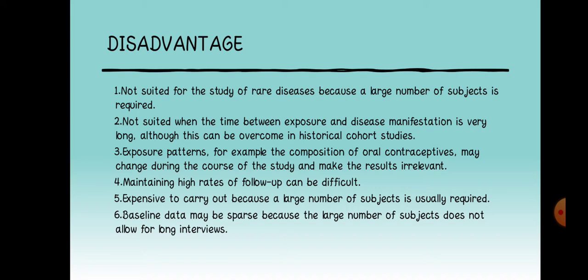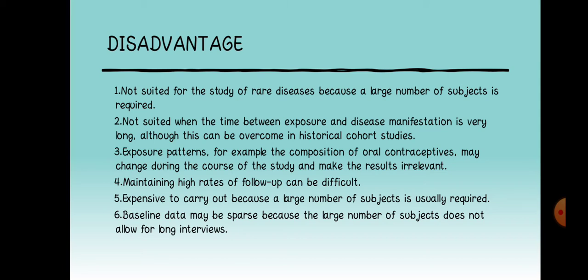Exposure patterns, for example the composition of oral contraceptives, may change during the course of the study and make the result irrelevant. Maintaining a high rate of follow-up can be difficult, and it is expensive to carry out because a large number of subjects is usually required.